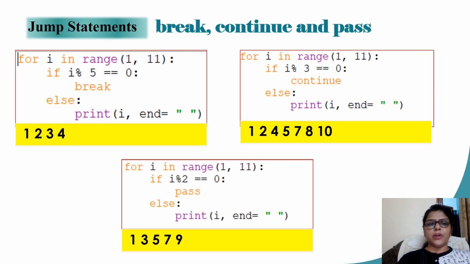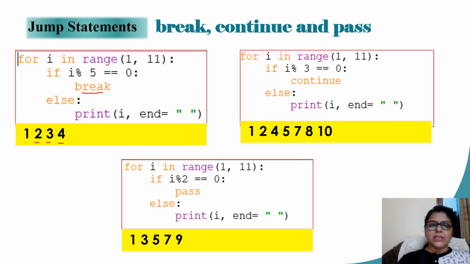If I write a loop for i in range 1, 11, this loop is supposed to execute 10 times. I write a condition where I say if i % 5 == 0, in that case I want to break out of the loop. This condition will not be valid for the first 4 values, that is 1, 2, 3 and 4.